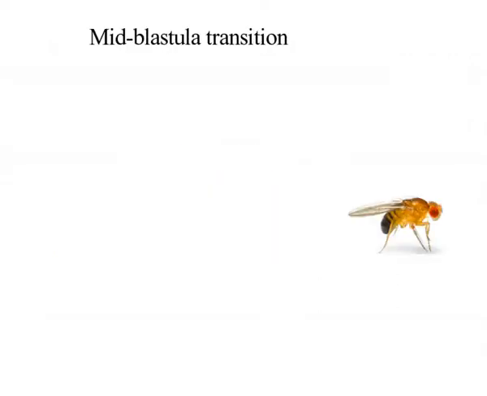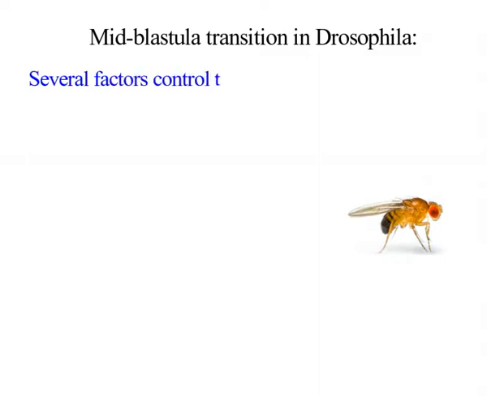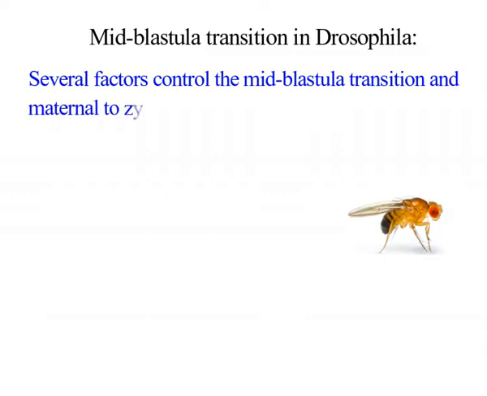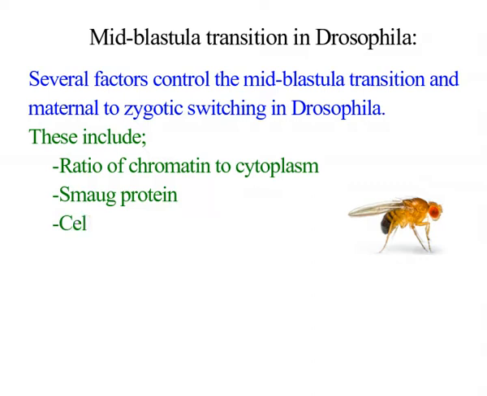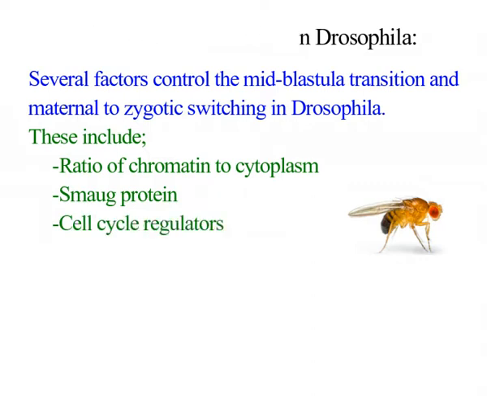The mid-blastula transition in Drosophila. Several factors control the mid-blastula transition and maternal to zygotic switching in Drosophila. This includes the ratio of chromatin to cytoplasm, SMOG protein, and the cell cycle regulators.